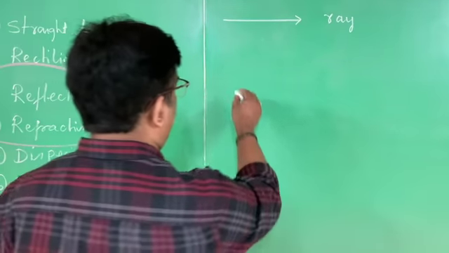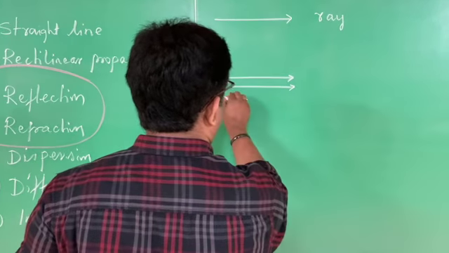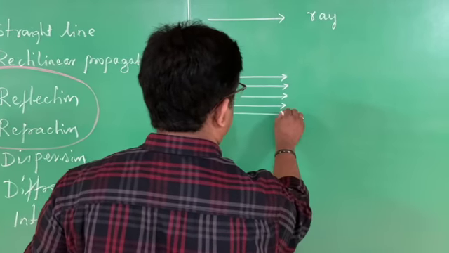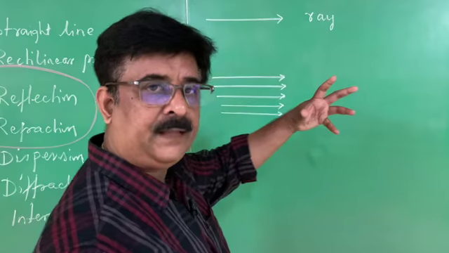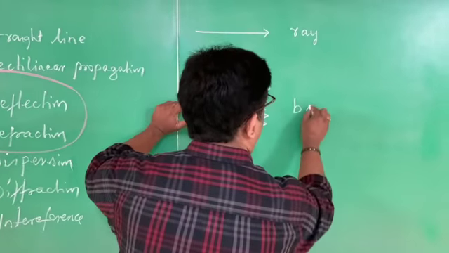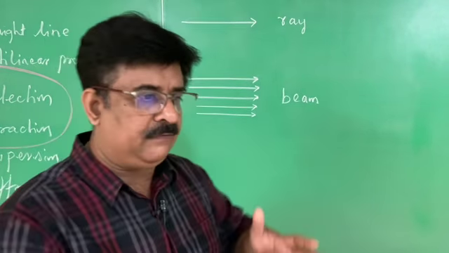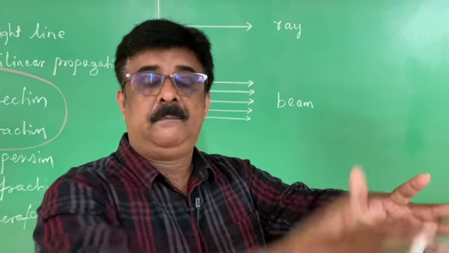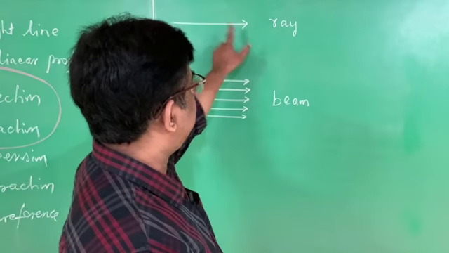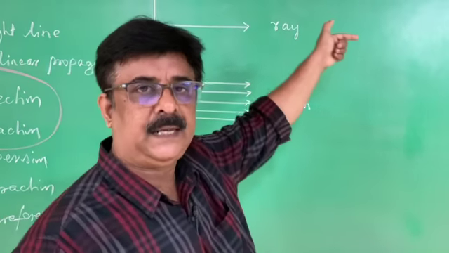But it is impossible to get a single ray of light. Actually, light goes in the form of a collection of rays. There are millions and millions of light rays that we are getting. The collection of rays of light is called a beam. When I mention the word light beam, it is a collection of a number of rays. But when I mention ray, then it is a single straight line with an arrow. The arrow shows the direction in which the light ray is passing.